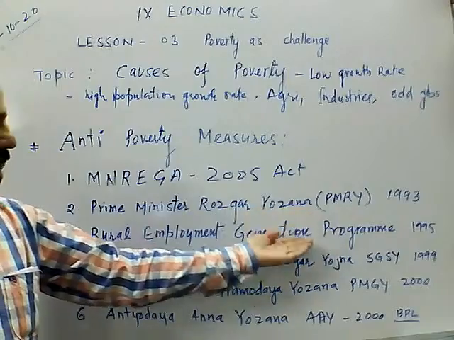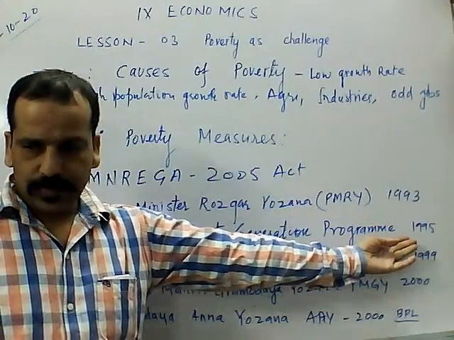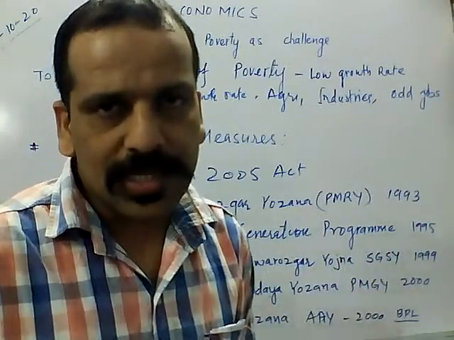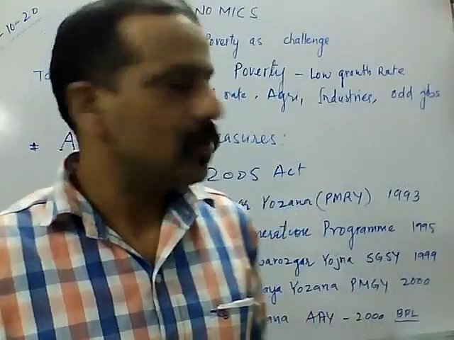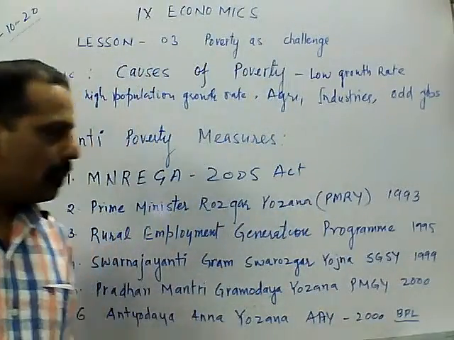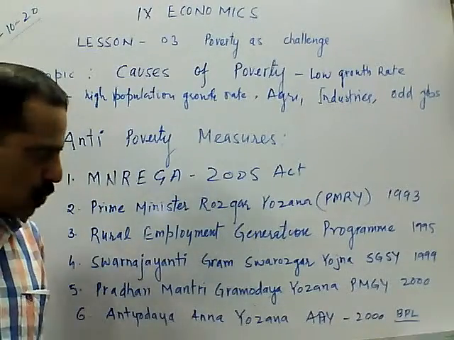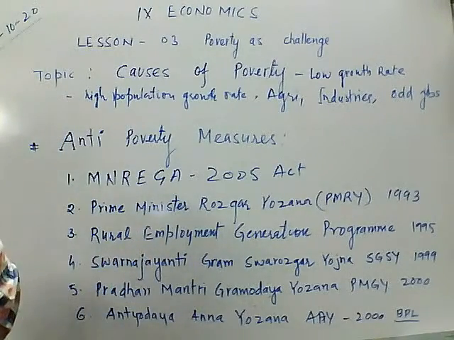If you find there is an opportunity to start self-employment, you can. And government will be giving some financial help to them also, so that they can stand on their feet, we can say.